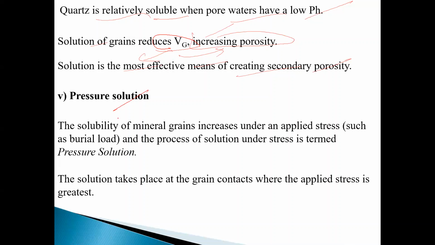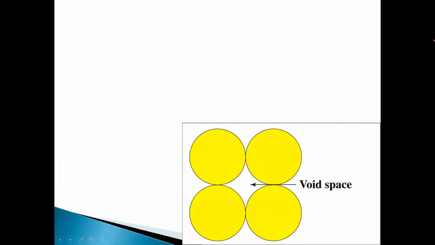Then pressure solution. Solubility of mineral grains increases under an applied stress. The process of solution under stress is termed pressure solution, and solution takes place where the grain contact with applied stress is greatest. Thus, pressure solution reduces the porosity.